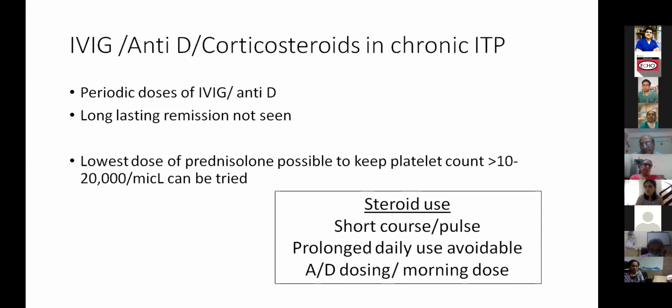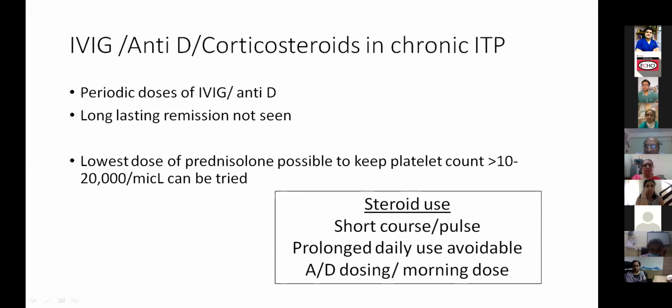Next. And sometimes people continue on steroids in chronic ITP. So that is again something which is not recommended. But if at all you're forced to give a low dose of steroids, then that should be in the morning, alternate day dosing, or maybe once in 3 days. And that too as the lowest amount of steroids which can keep a platelet around 10, 15, 20,000 would be advisable. And morning, usually before 9 a.m.